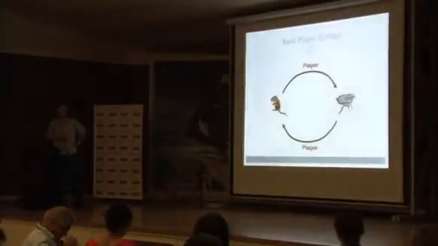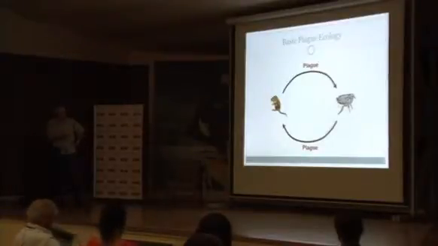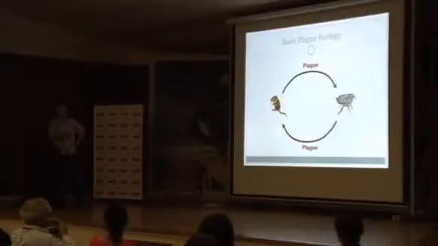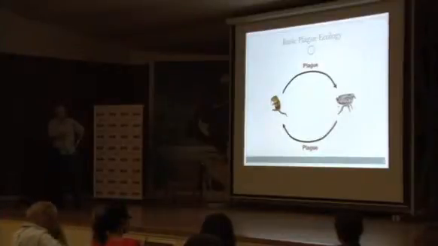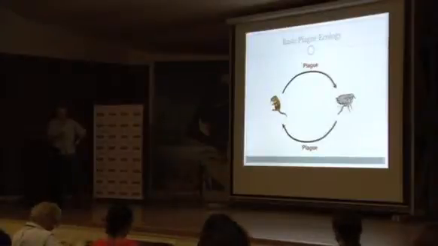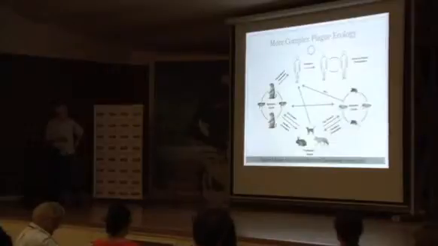Now, the basic ecology of plague is between a rodent and a flea. These fleas will feed on a rodent. The rodent will get sick and die. Other fleas will come over and they'll be infected with Yersinia pestis, the pathogen, and then they'll hop on another rodent and infect it. And that's, of course, how it got spread around the world, on rats on plague ships.